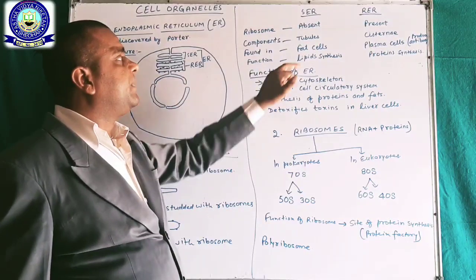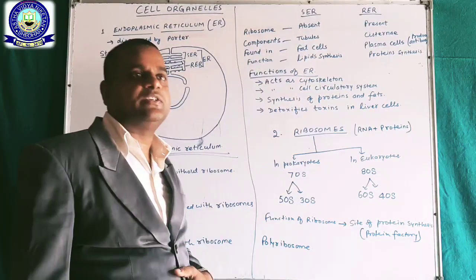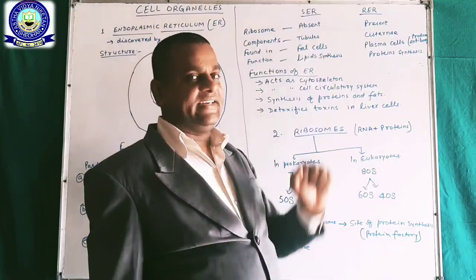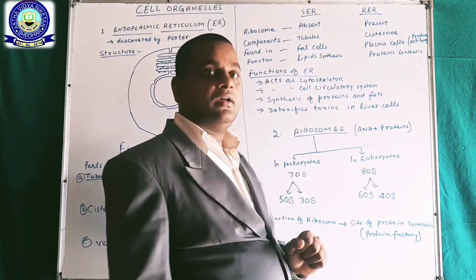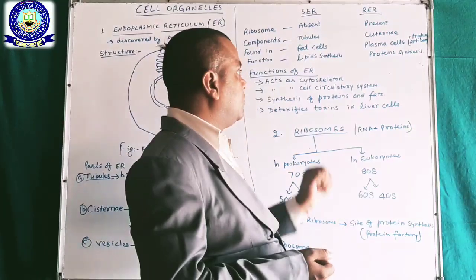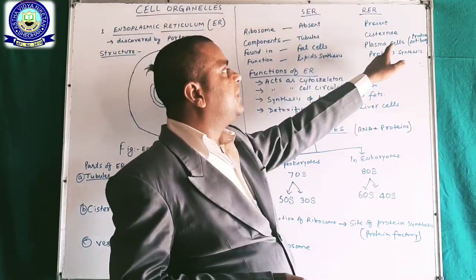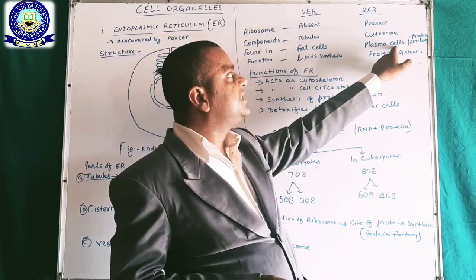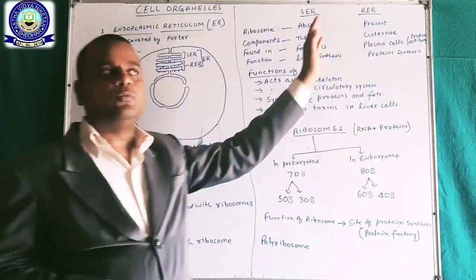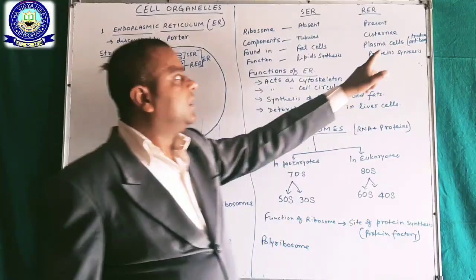Smooth endoplasmic reticulum is found in fat cells like adipose tissues, adipose cells. Okay. Now in plasma cells, rough endoplasmic reticulum is found.